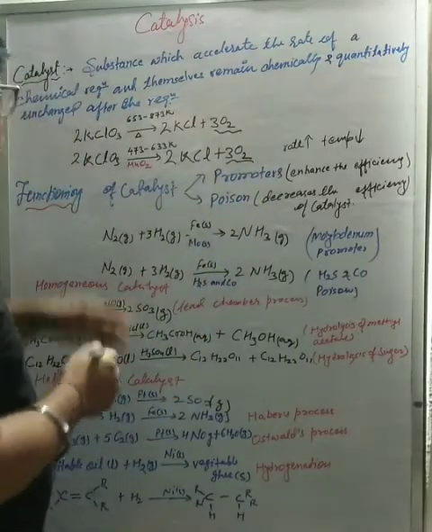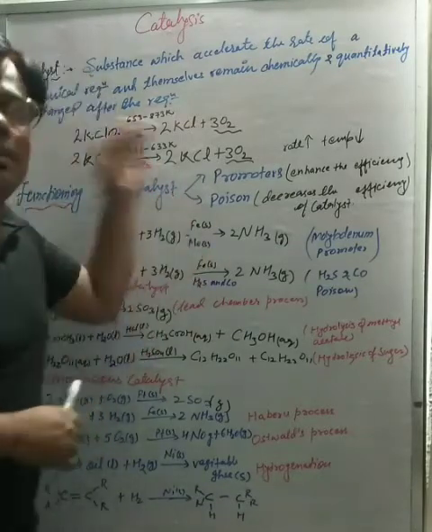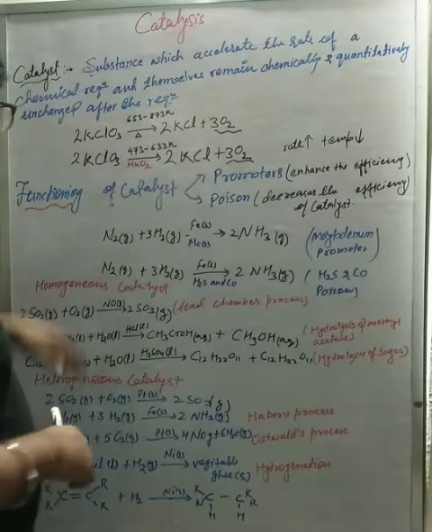It means MnO2 behaves like a catalyst which increases the rate of reaction, right?